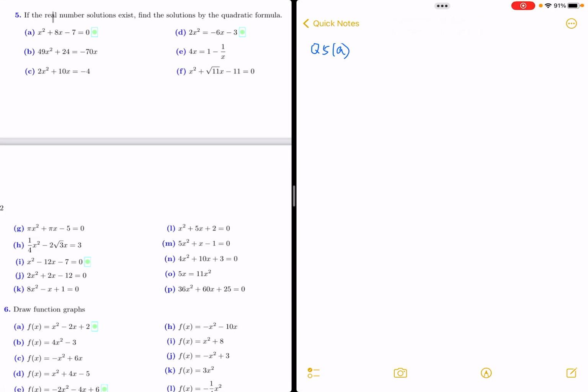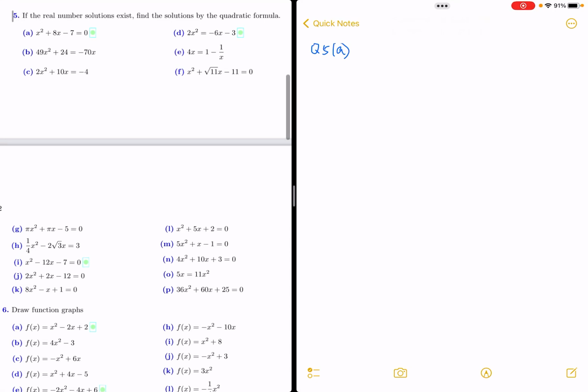Now, we want to do question 5a. Here, the question says, if the real number solutions exist, we need to find the solutions by quadratic formula. So first, we need to have ax squared plus bx plus c equals 0, and we have to use the quadratic formula.